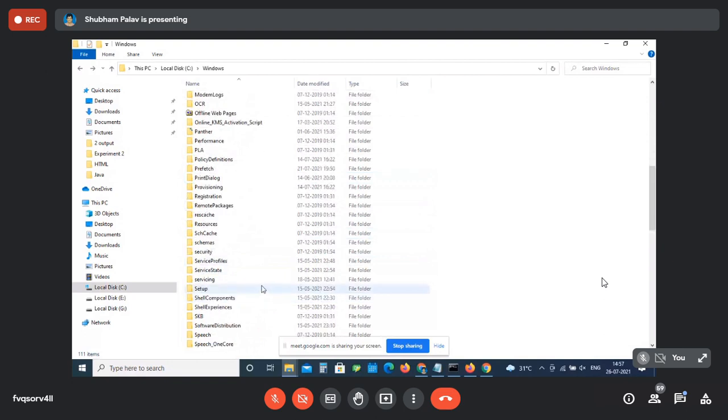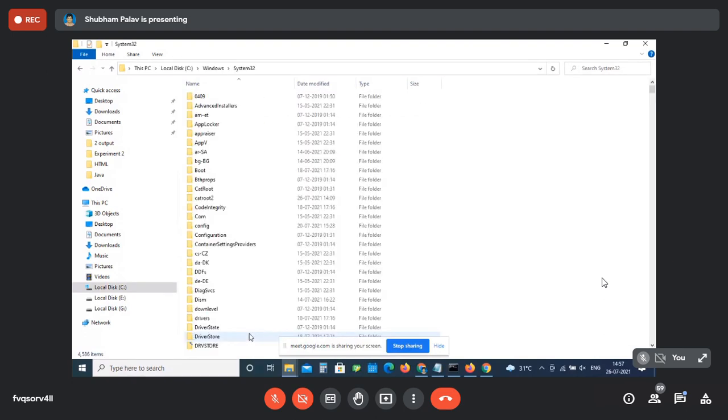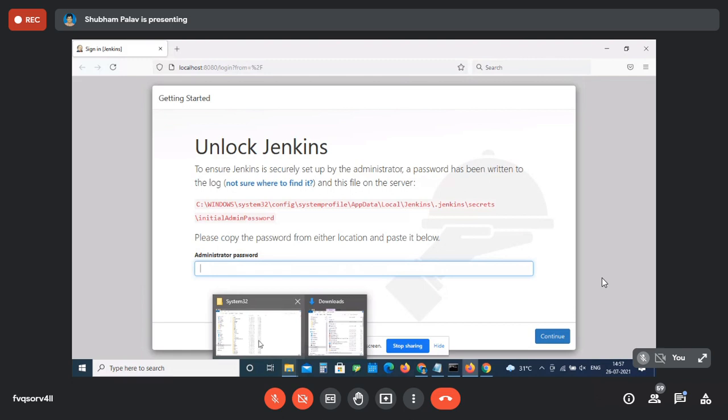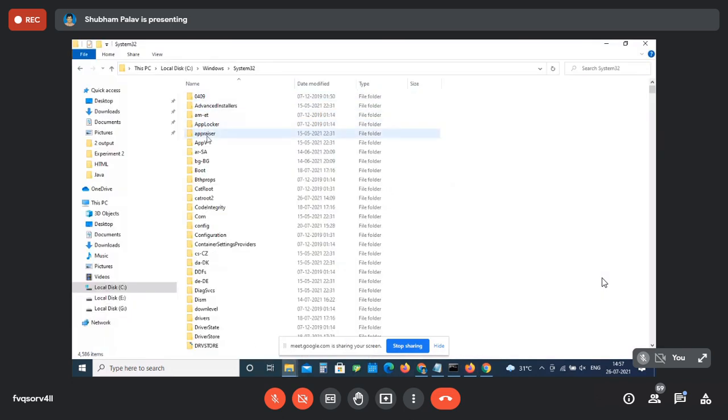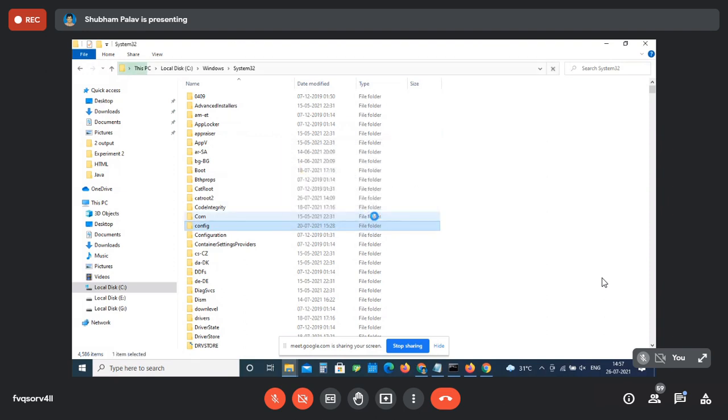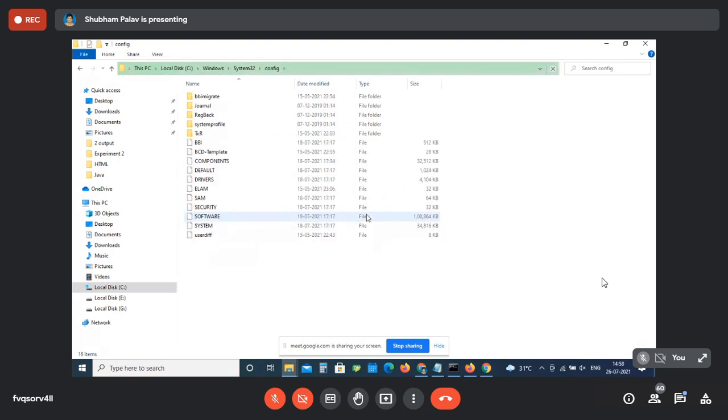Scroll down. See, System 32. Correct. Then what was the next one? System 32 config. Yes, click on the config. Then see the next one.